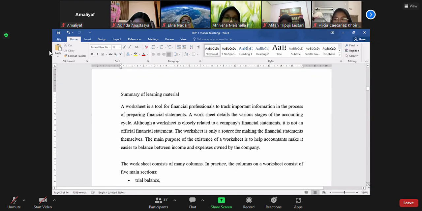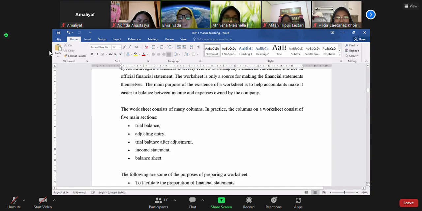Summary of learning material. A worksheet is a tool for financial professionals to track important information in the process of preparing financial statements. A worksheet details the various stages of the accounting cycle. Although a worksheet is closely related to a company's financial statement, it is not an official financial statement. The worksheet is only a short source for making the financial statements themselves. The main purpose of a worksheet is to help accountants more easily balance the income and expense owned by the company.